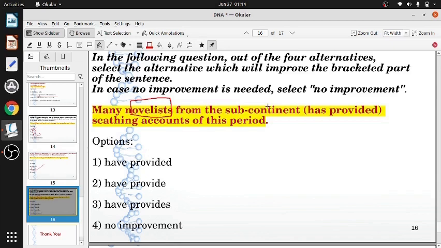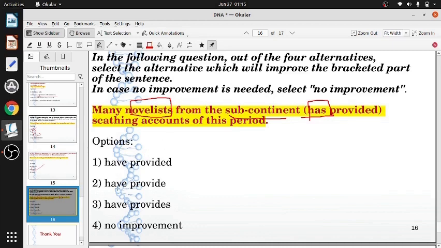When it is in plural, it cannot be has provided. It has to be have. Because it is in plural, the main subject word, don't say subcontinent. It is not subcontinent which is providing scathing accounts. Novelists have provided. The novelists have provided. Novelists in plural. The novel writers, those who write novels and stories. They have provided. Not has provided.